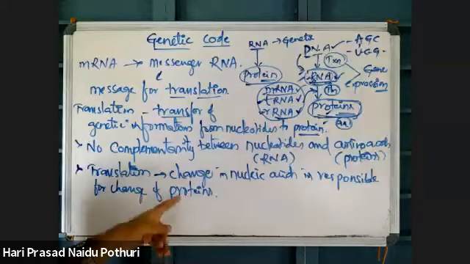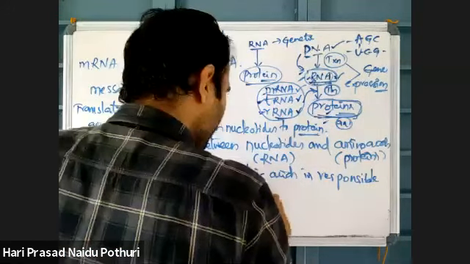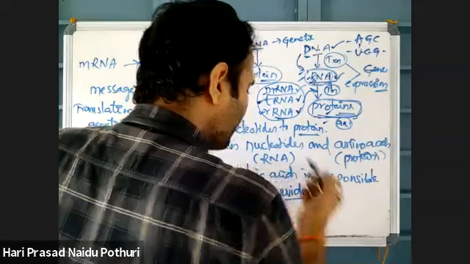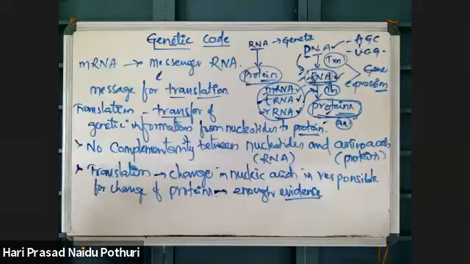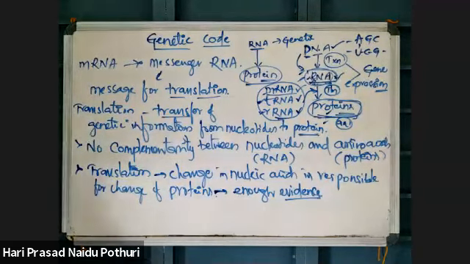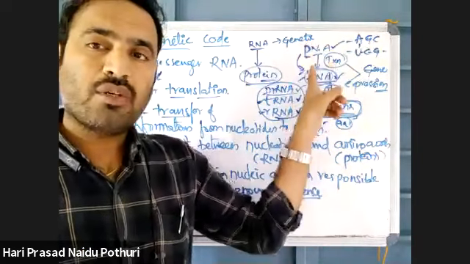It was proved. For this, enough evidence is there that if there is a change in nucleic acid, that will change the amino acids or proteins also. Normally, DNA is complementary to RNA.